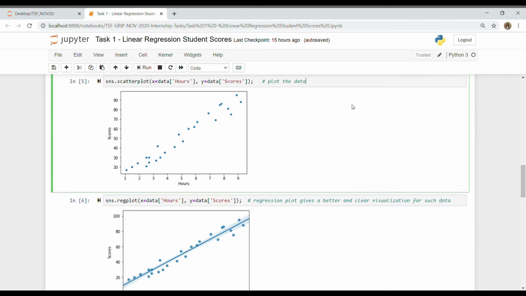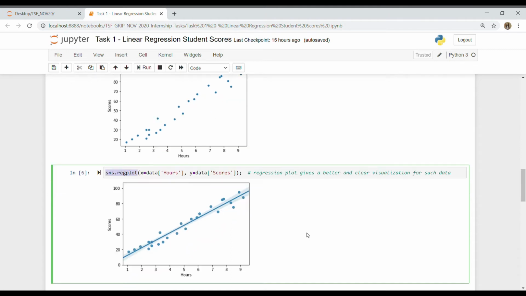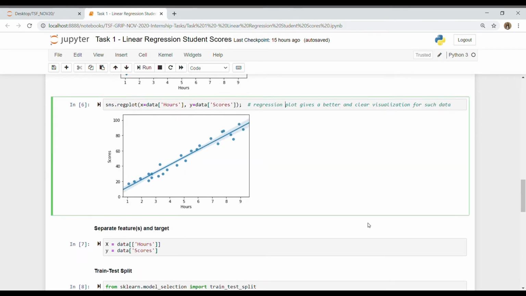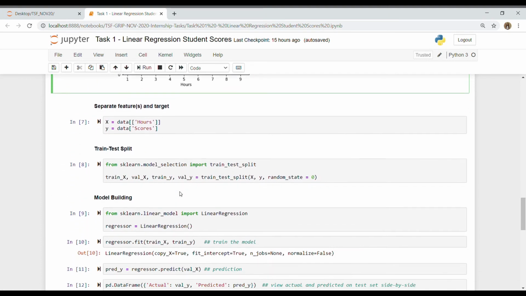To display the linear relationship, we can draw a line here, which can be done through the Seaborn regression plot. It gives a better and clearer visualization for data where we have a linear relationship between the two. Now that we have a basic understanding and know that they have a linear relationship, we will use linear regression for the prediction. To prepare the data for model building and prediction, we'll separate the features and the target.